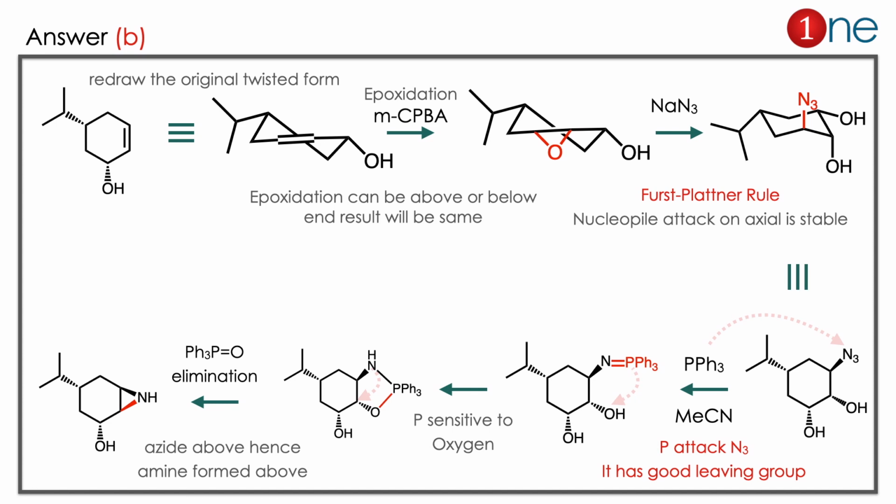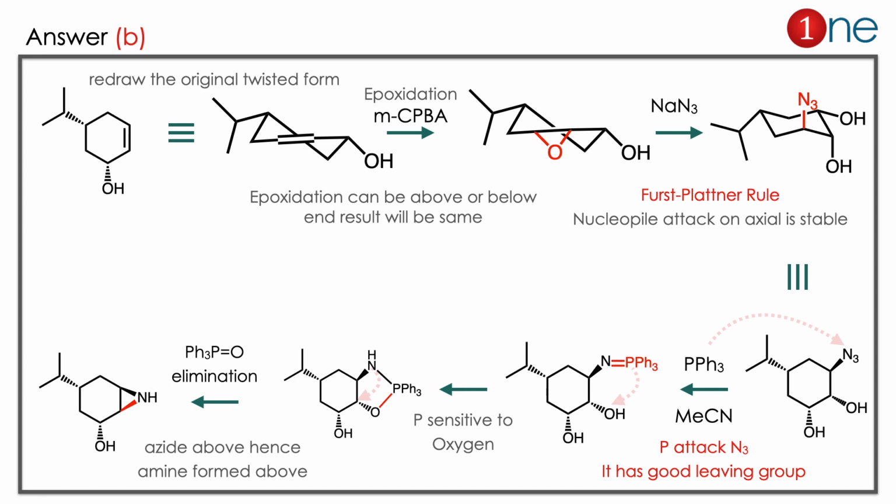The next step is adding azide. Azide, N3 minus, is the nucleophile, and where will it attack? According to the Fürst-Plattner rule, nucleophilic attack on the axial position is favored. Why? Because it forms only the chair form, while the other attack forms the twisted boat form. So we have to attack the azide from the axial direction. That is the important point here. Then we rewrite it: azide and alcohol are above and below the plane. Other things remain the same.